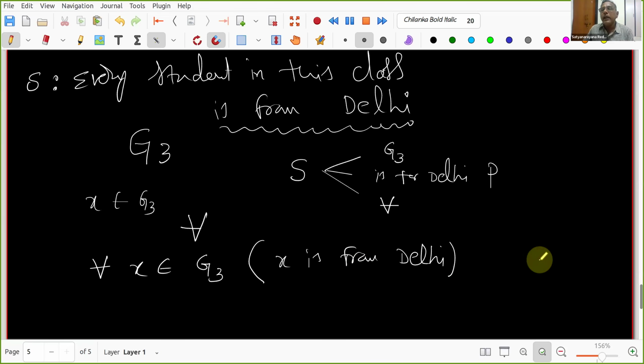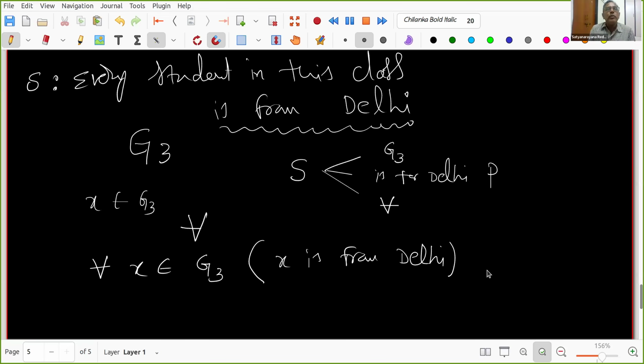Somebody has a question. Khushbu has a doubt, I think. Khushbu, please go ahead. Sir, G3 is a set, but what is X here? Is X the number of students? No, X is not the number of students. X belongs to G3 means X is a student, one of them.